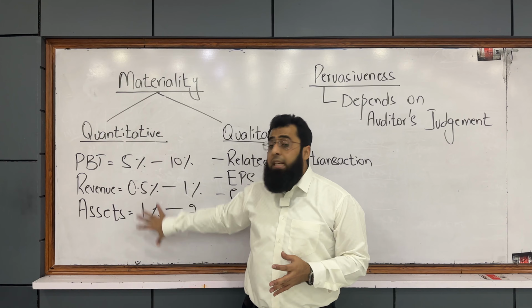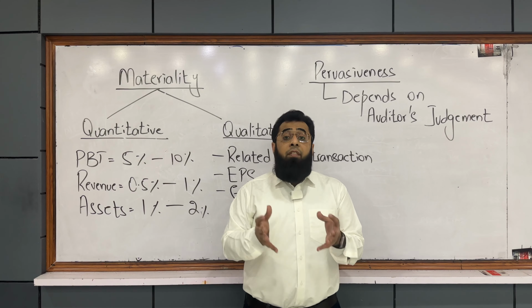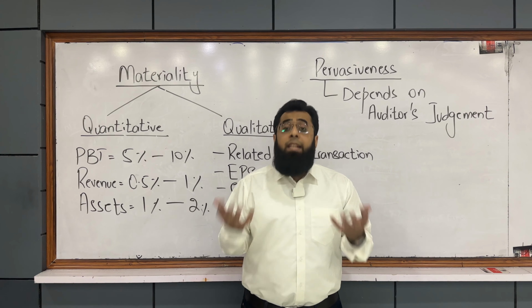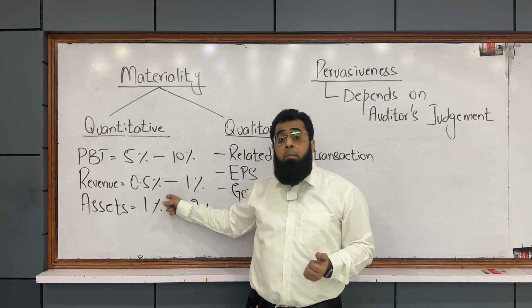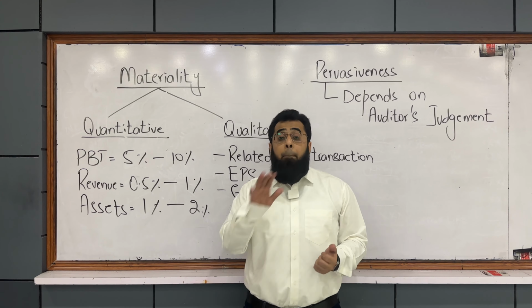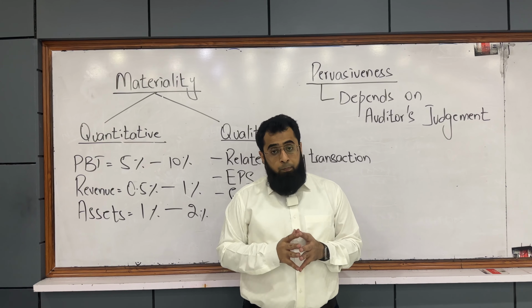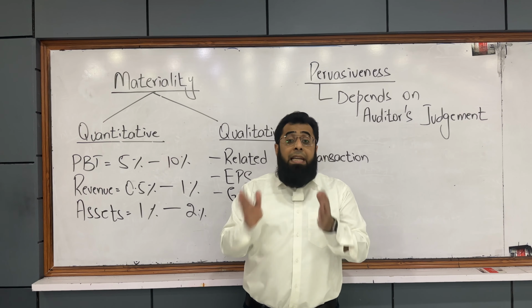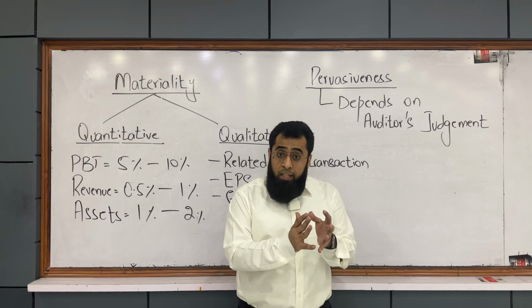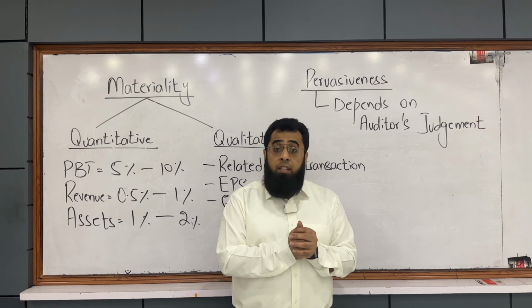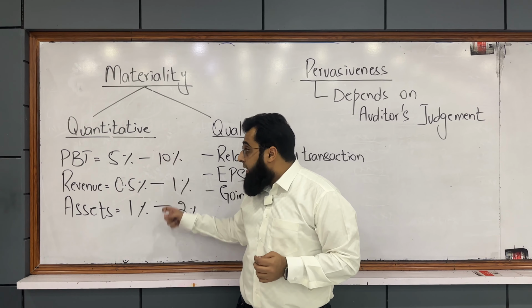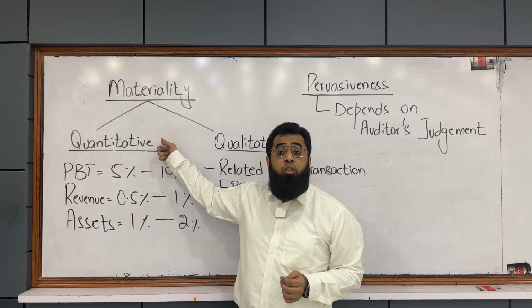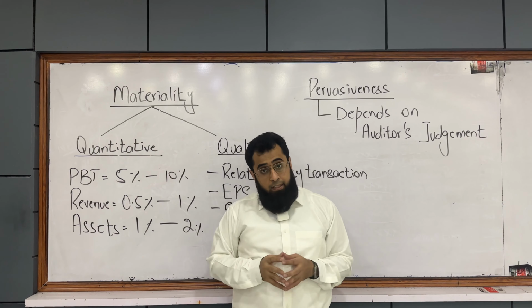So these ranges are giving the auditor a judgment area to determine the materiality benchmark. Once the auditor determines the materiality level, he considers the misstatements as material to the financial statement if they exceed the quantitative benchmark which he has selected.